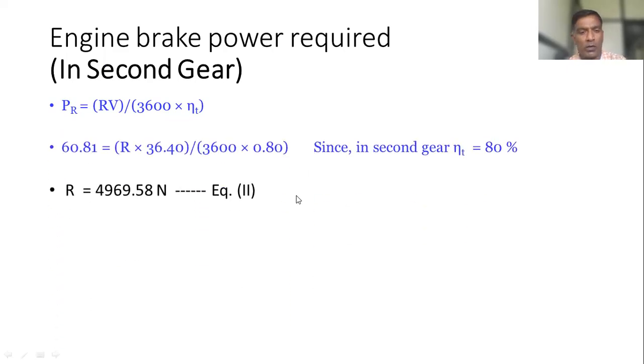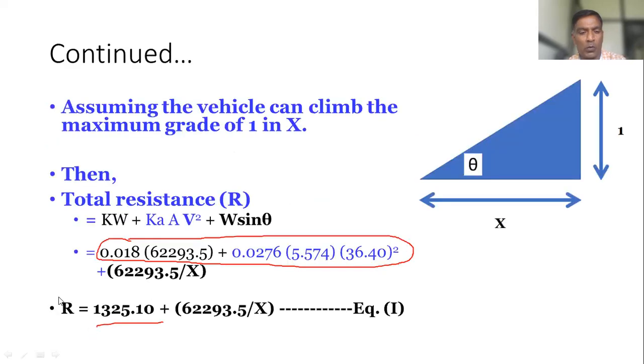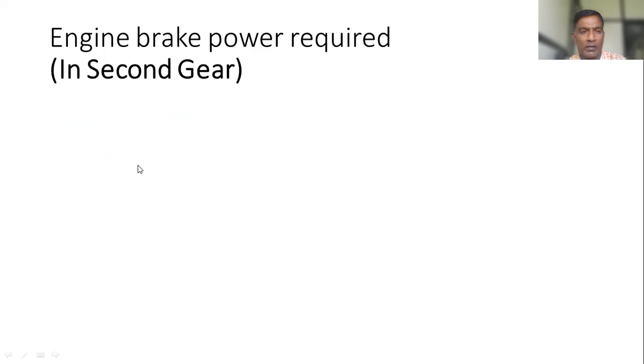Just for your information, I will show how to calculate R. We need to get the value of this R. Next line you can write: engine brake power required in second gear. From that we can get the value of R, and through that R we can get the value of x.